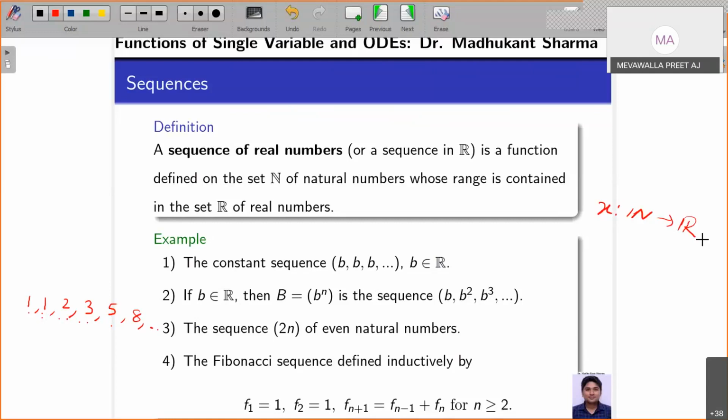A subset of real numbers. So the range of x is going to be a subset of real numbers. It may be full, it may not be full, but it is not possible that it's going to be complete R, because otherwise it's going to be onto. But if it is also 1 to 1, it is not possible. Otherwise, what will happen is R becomes countable, but we know that R is an uncountable set.